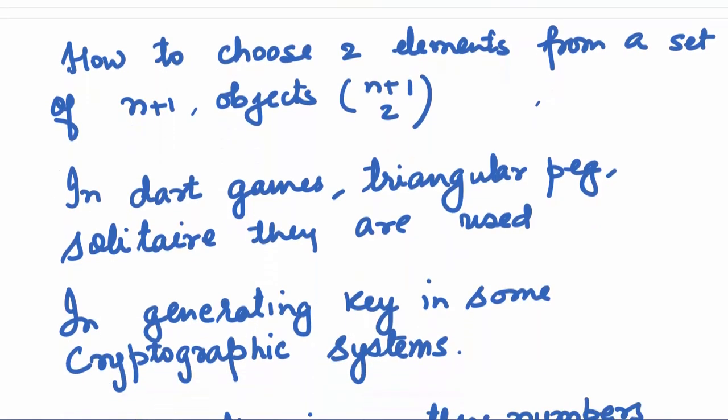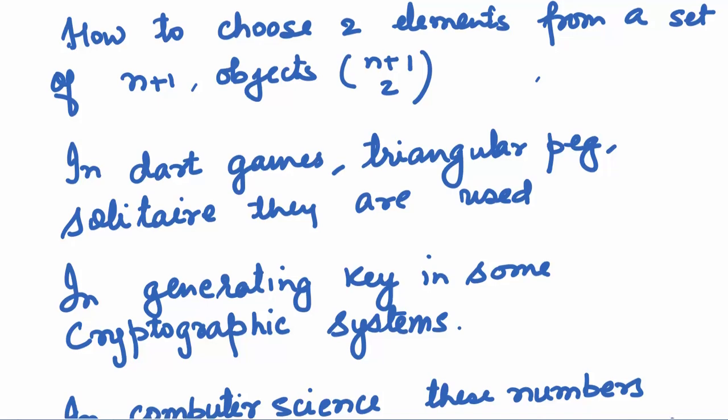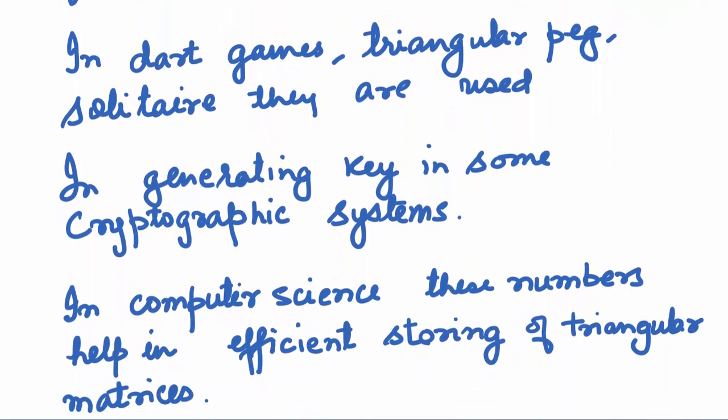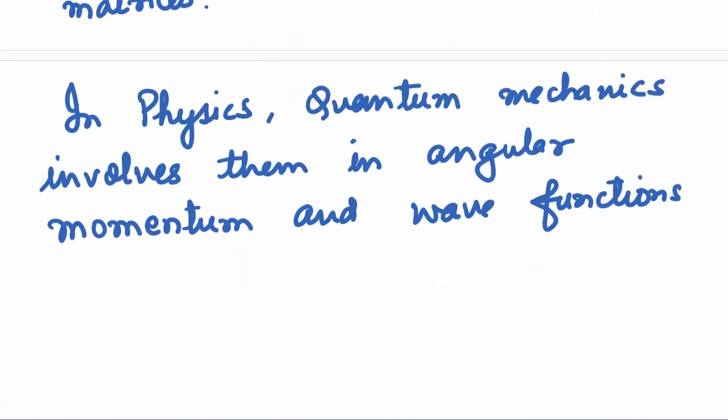They're also used in generating keys in some cryptographic systems. In computer science, these numbers help in efficient storing of triangular matrices. In physics, quantum mechanics involves them in angular momentum and wave functions.